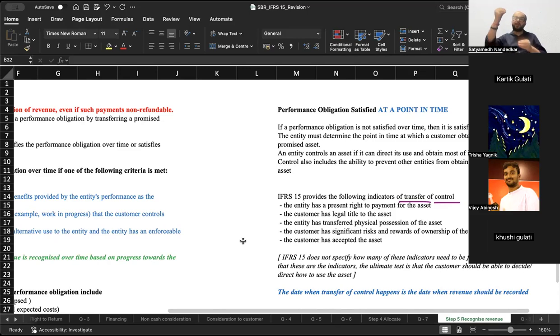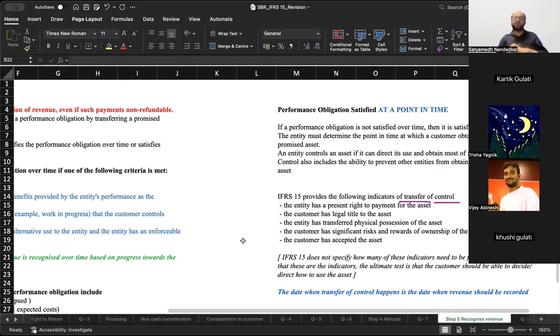And the moment they are onboarded on the ship, then the risk relating to the goods passes on to Karthik, which means if the ship sinks or there is a storm and the goods get destroyed, that is going to be his headache, that is going to be his liability. So in this case, the risk of ownership has passed on to Karthik because the contract specifically mentioned that the moment these goods are onboarded the ship, then the risks pass on to the customer.